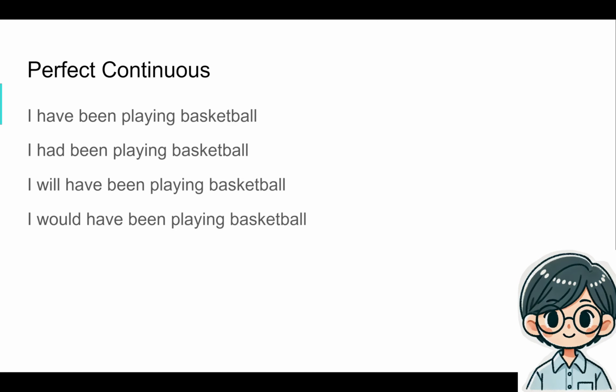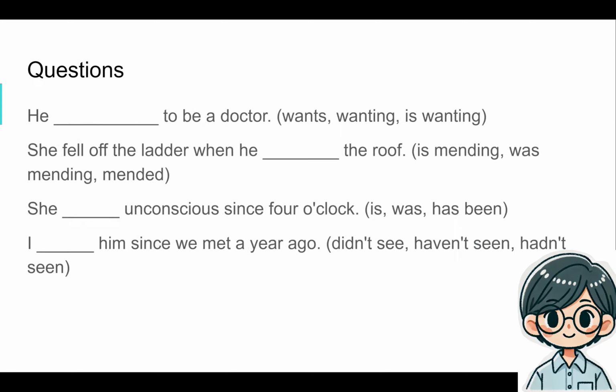And then there's I would have been playing basketball, which is a conditional. I would have if not for this, right? I could have been playing basketball right now, but I choose to do something else. I choose to study on Benkyo Academy.